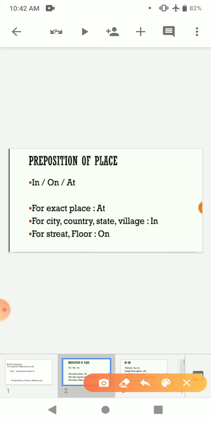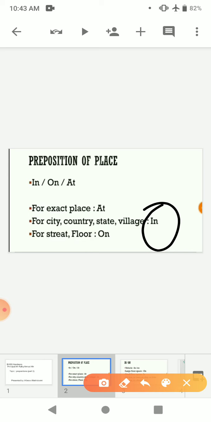But if we are talking about a larger place, and we do not know the exact place, then we use in. For example, for cities, for a country, for a state, for any village, because these are actually large places.